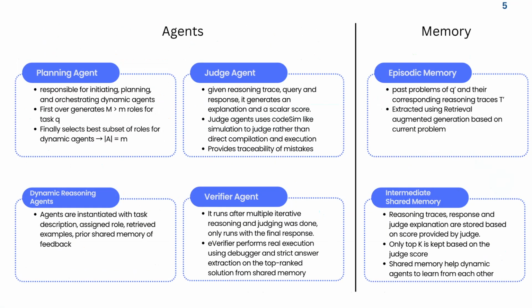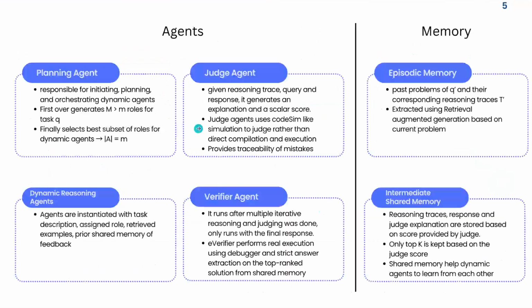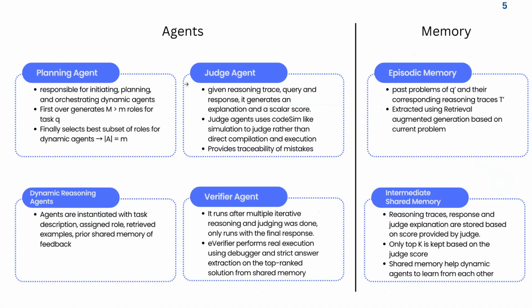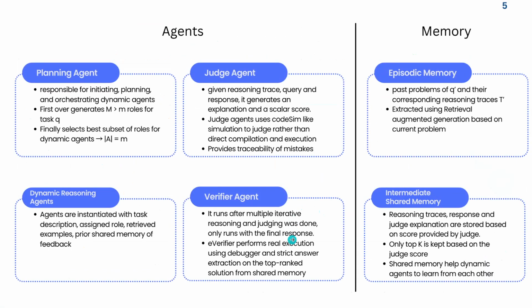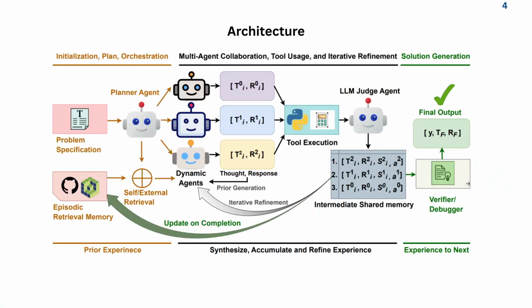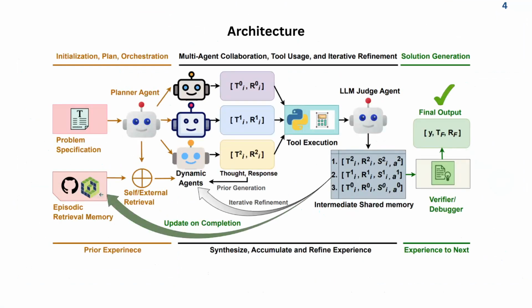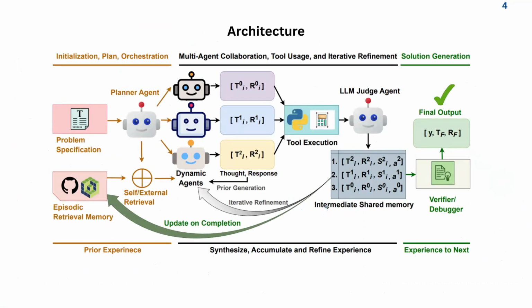As we've seen before, the architecture has 4 main components, so I'm going to run through them again. There's a planning agent who spawns different roles. There is a dynamic reasoning agent, which are the agents who do the main reasoning task. Then there's the judge agent, who judges the response. And there's the verifier agent, who verifies the final output, whether it is correct or whether it follows the correct format. We have 2 memory types: episodic memory, which is from the internet, the previous solutions, and the intermediate memory, which enables the shared discussion between these agents.